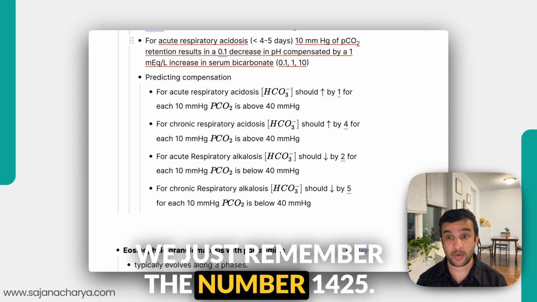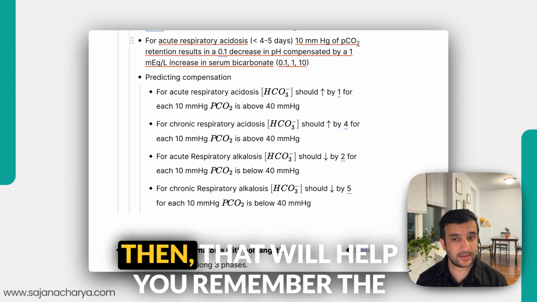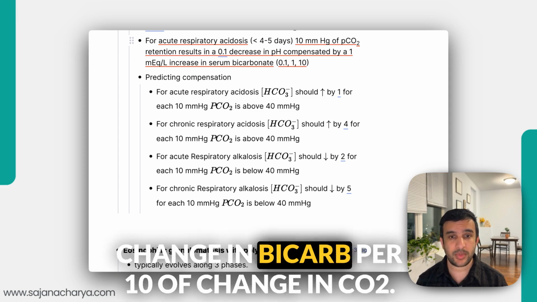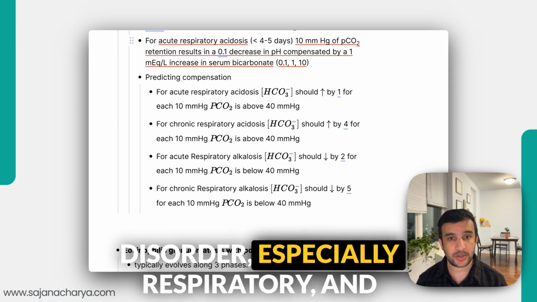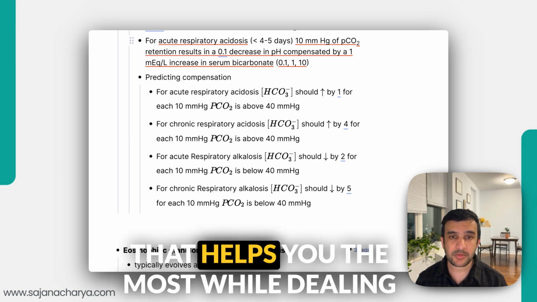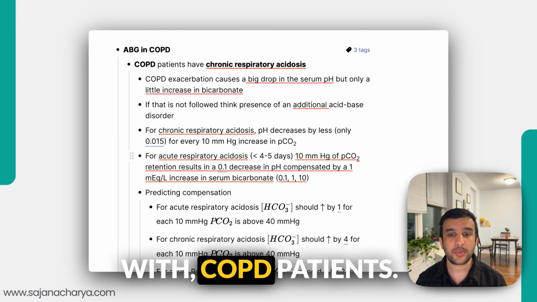If you just remember the number 1425, then that will help you remember the change in bicarb per 10 of change in CO2. And that is how I remember acid-base disorders, especially respiratory. And that helps me the most while dealing with COPD patients.